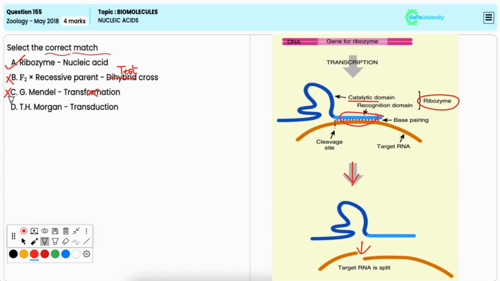Option D, T.H. Morgan is to transduction. This is also incorrect because T.H. Morgan is associated with the chromosomal theory of inheritance and specifically genetic linkage and not transduction, which was mainly discovered by Zinder and Lederberg in bacteriophages.